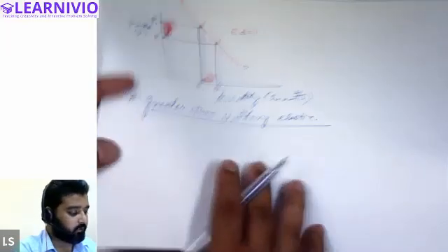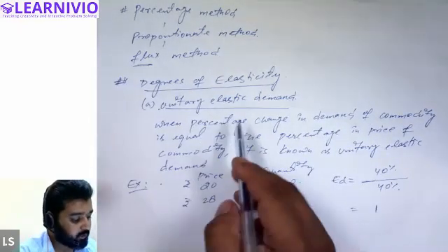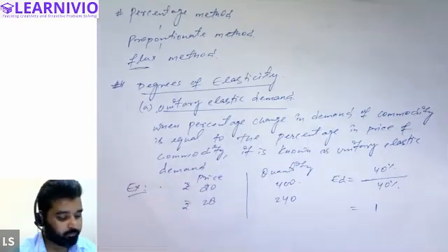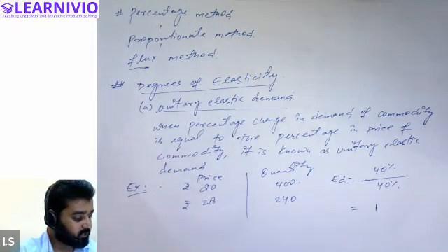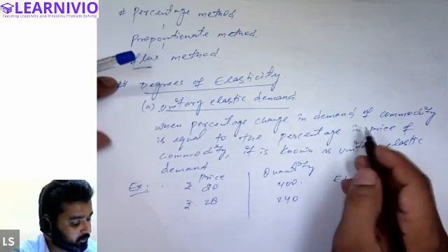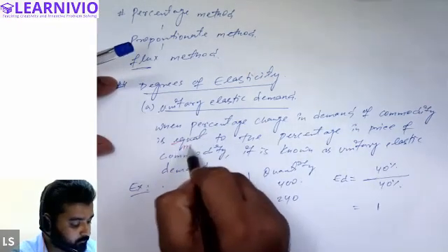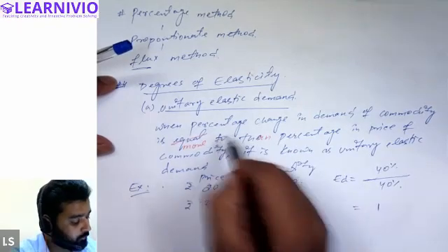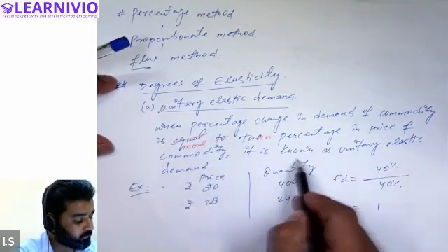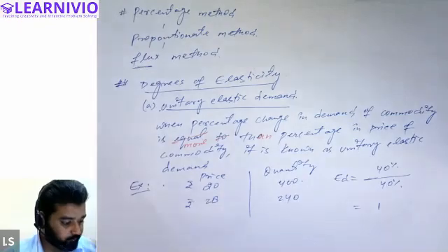In place of equal, when the percentage change in demand of a commodity is more than the percentage change in price of the commodity, it is known as greater than unitary elastic demand, right?